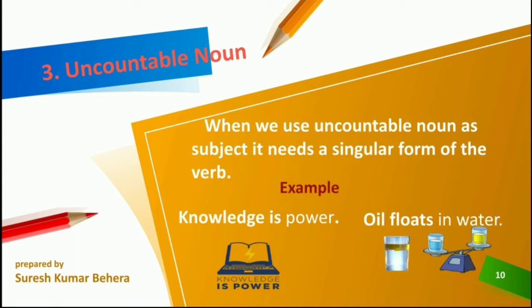Knowledge is an uncountable noun, so it takes a singular verb form. Oil floats in water. Oil is also an uncountable noun, so it takes a singular verb. So oil floats in water.